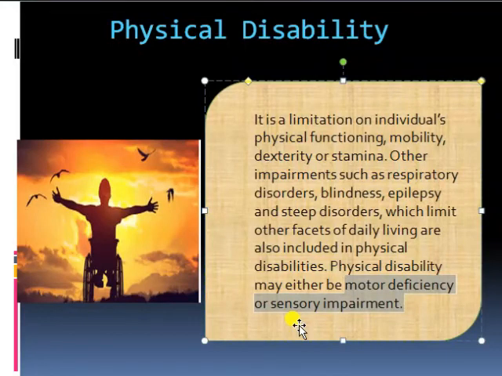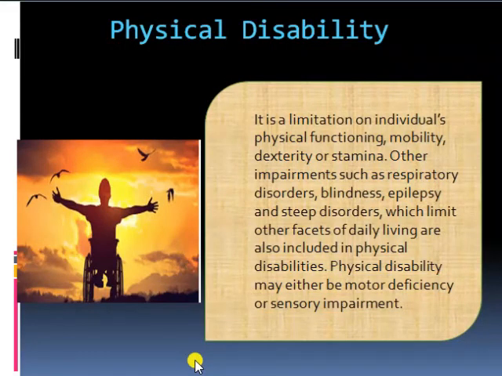It means the senses do not work properly. Other impairments such as respiratory disorder, blindness, and sleeping disorder, which limit other facets of daily living, are also included in physical disability.